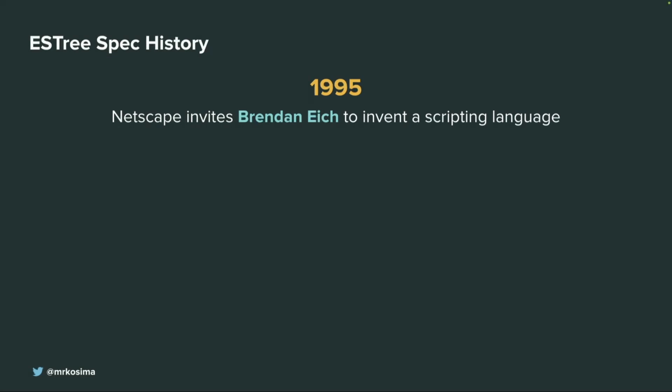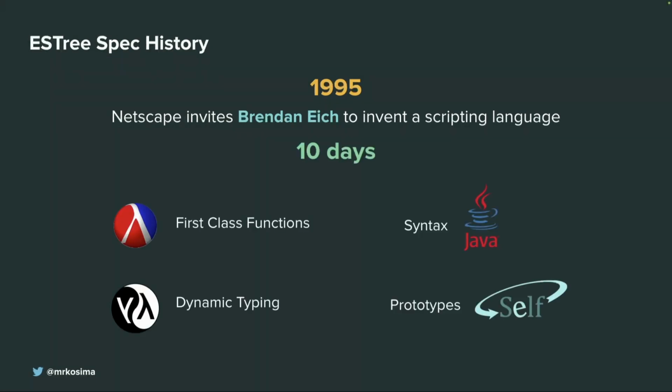What they did, they invited Sun to think about bringing Java to Netscape and making it work dynamically. But Java was too big, too complex, and it was really not feasible to make it work together. So they invited Brendan Eich to invent a scripting language that would allow Netscape to be more dynamic. And they asked him, it needs to be done yesterday, right? This is how software development works. So Brendan Eich worked 10 days, right? This is where the jokes come from.